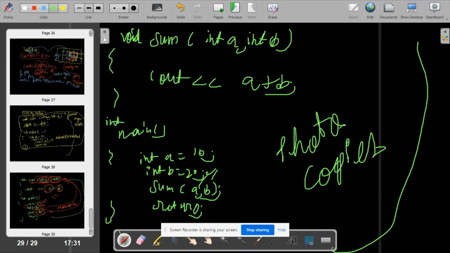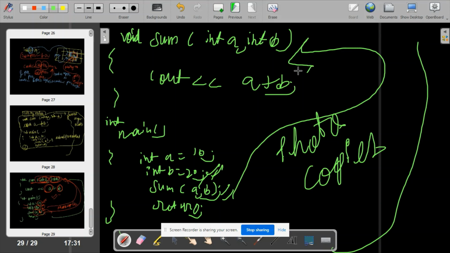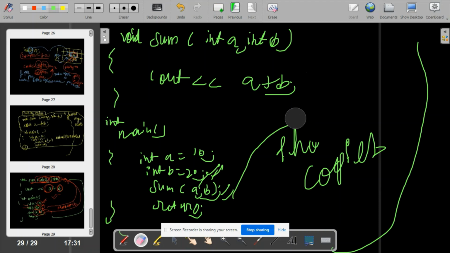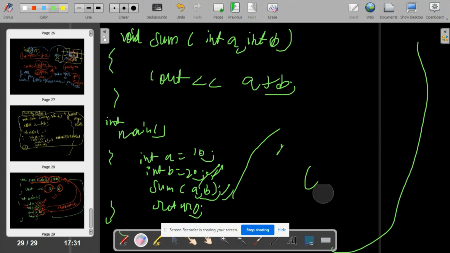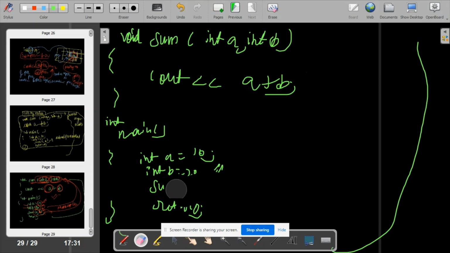I don't want to pass the photocopies of a and b as formal arguments to this sum function, but I want to pass the address. I want to pass the address, not the photocopied value.